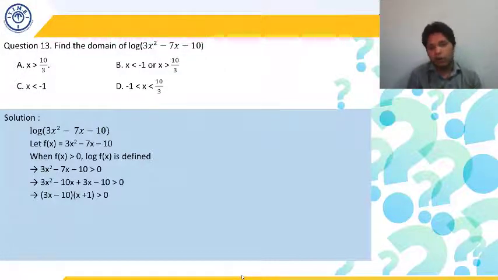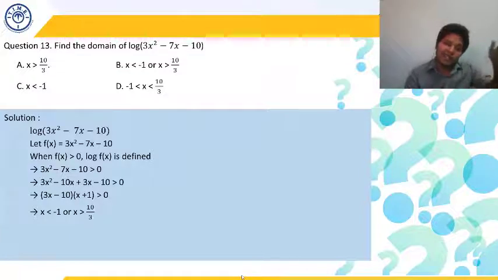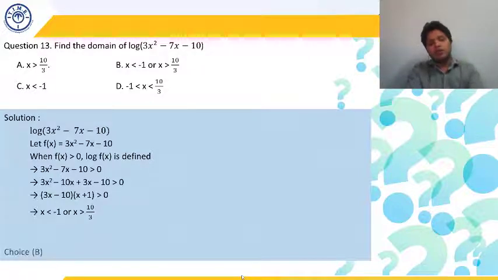So their product should be greater than 0, and that is possible only when x is less than minus 1 or x is greater than 10 by 3. In between, we will not get any value where it is positive, because in between one of them is negative and the other is positive, so the product becomes negative, and we want the product to be positive. Again, we have discussed how to do this by plotting a number line in the inequality chapter. So the answer will be choice B: x should be less than minus 1 or x should be greater than 10 by 3. I hope it is clear.